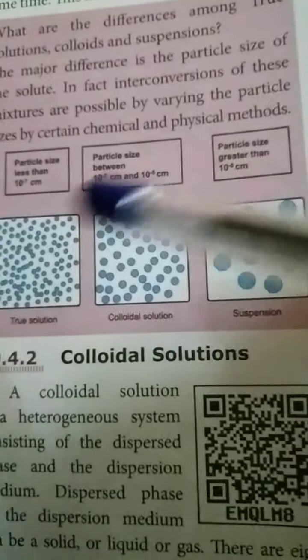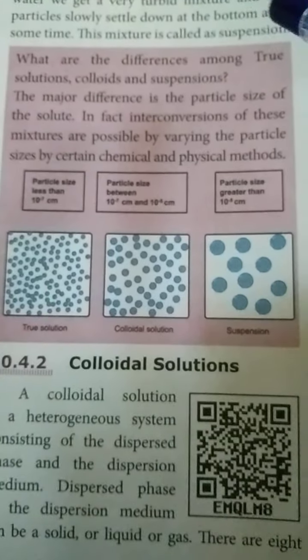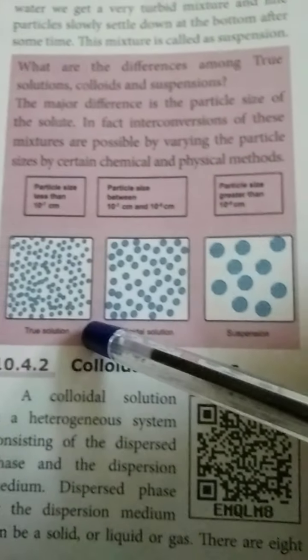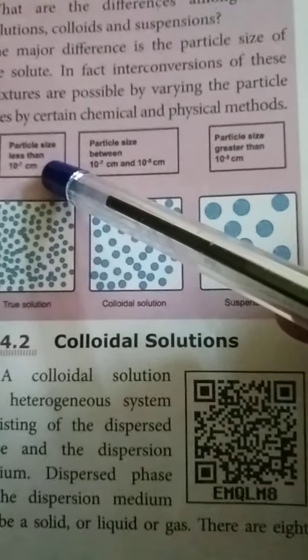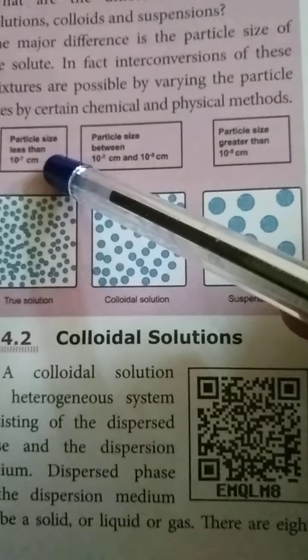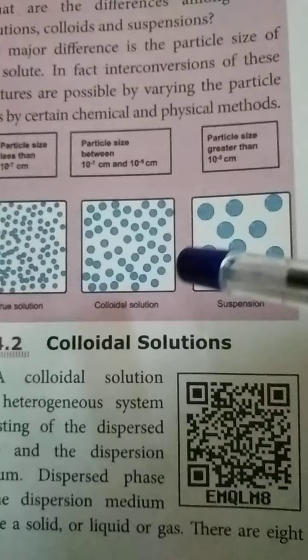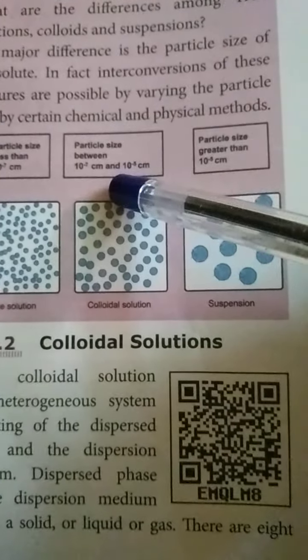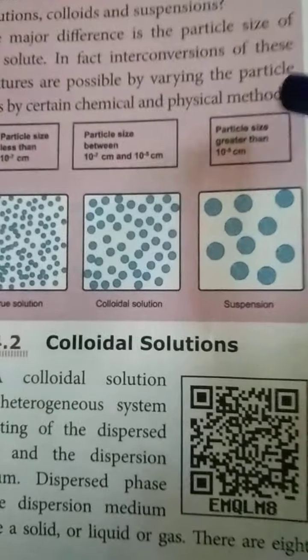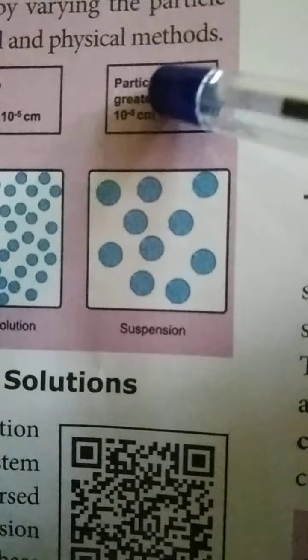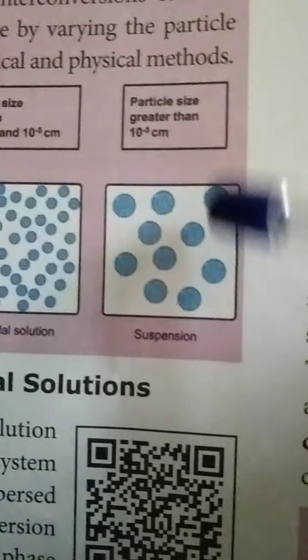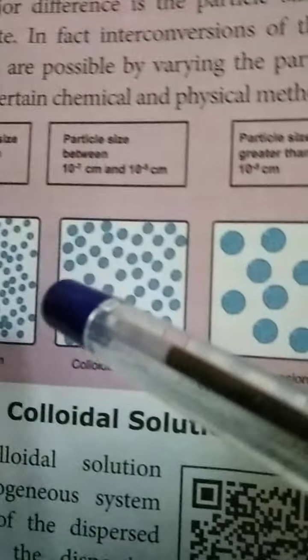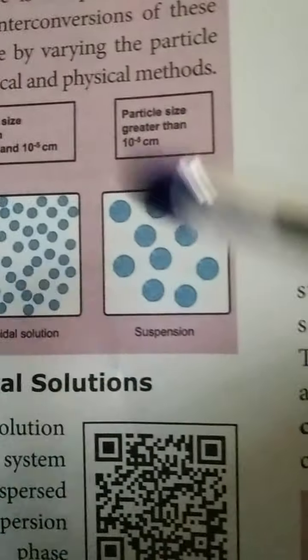This is happening only because of the size of the particles. What's the difference among them? A true solution has particles of 10 power minus 7 centimeter. A colloid has particles of 10 power minus 7 centimeter to 10 power minus 4 centimeter. Here, as the power with the minus symbol reduces, the particle size increases. So the particle size increases in a suspension. The colloid is in the middle, and the final one is the suspension.